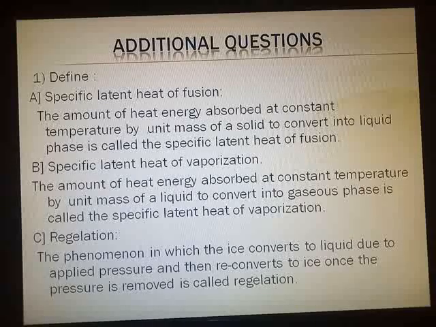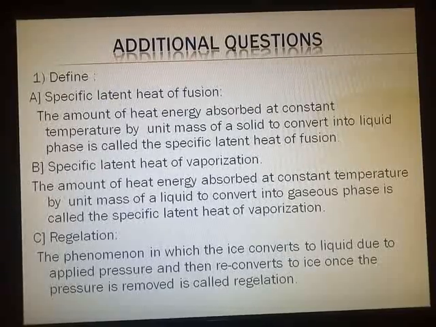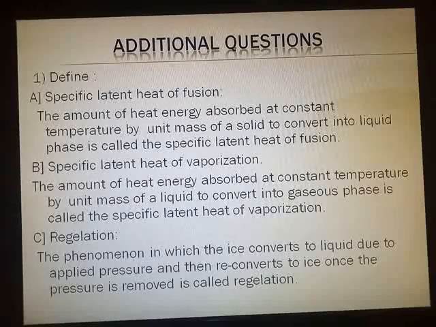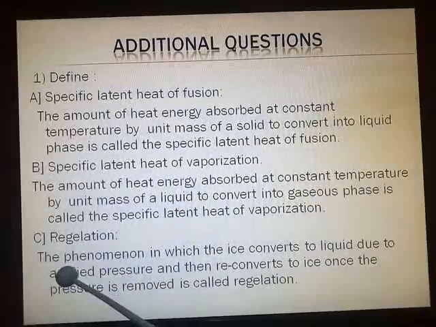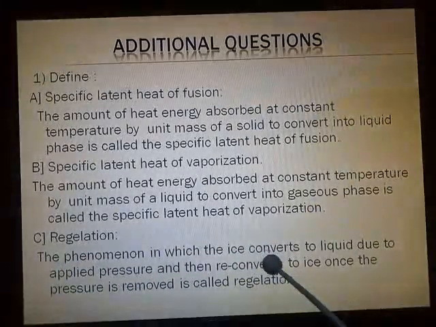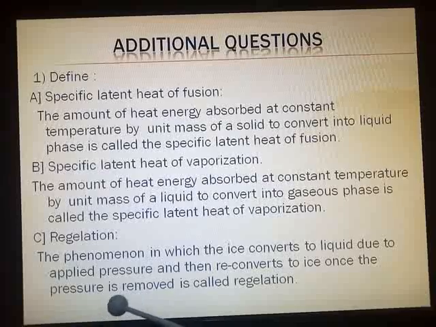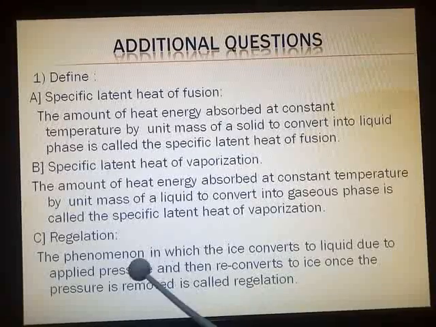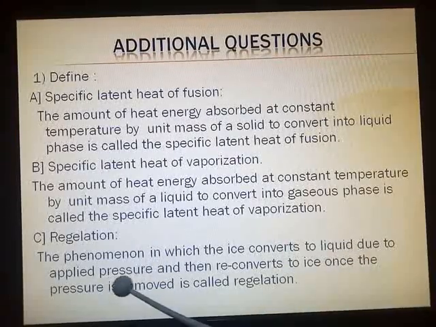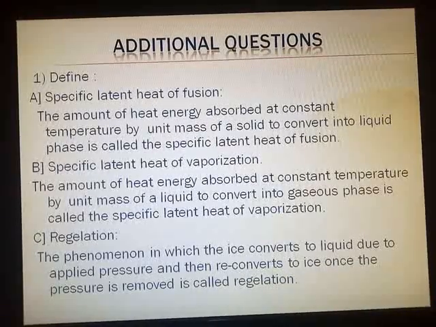Third definition is regelation. On page number 64, you have near figure 5.3. You have the definition for regelation. You can see in that paragraph, what do you observe? Fourth line you are having, the phenomenon in which the ice converts to liquid due to applied pressure and then reconverts into ice once the pressure is removed is called regelation.